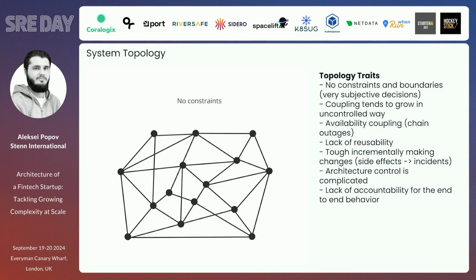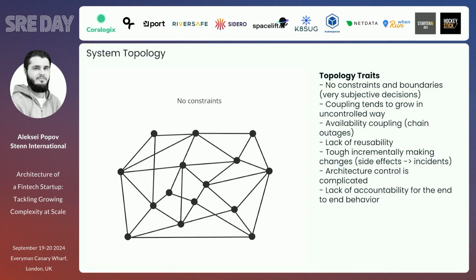There's also a lack of reusability, and unfortunately it's tough to make changes incrementally. Very likely, if we make one change in one thing, it may break something in another place of the whole system. Architecture control is complicated. From the architecture standpoint, it's tricky to manage that and make decisions. It makes the thinking process more complicated, and there's also a lack of accountability for the end-to-end behavior, because we don't know where the exact business process is, where our value proposition is.